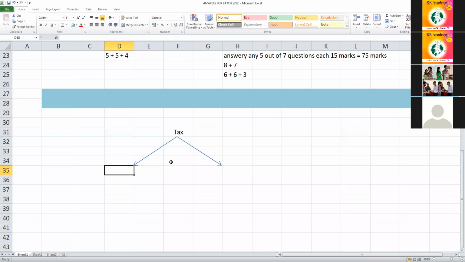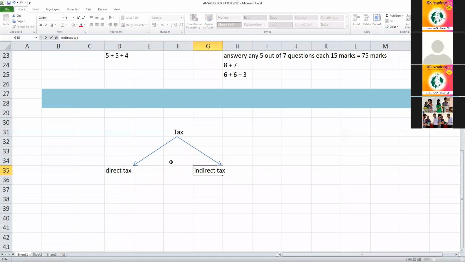Now, students, there are two types of taxes: direct tax and indirect tax. Can you give me examples of direct and indirect? In direct tax, one is income tax. Then we used to have wealth tax and gift tax. These were the three taxes coming under direct tax.